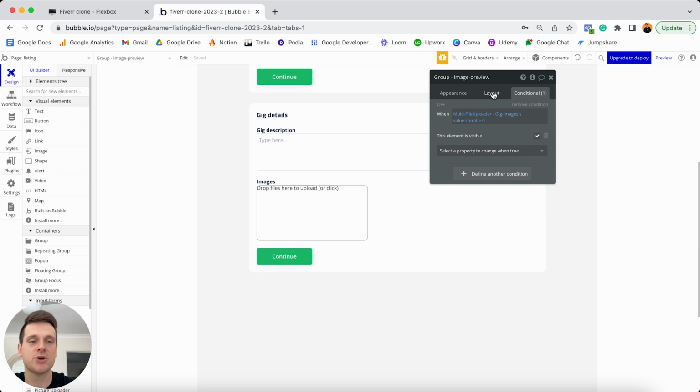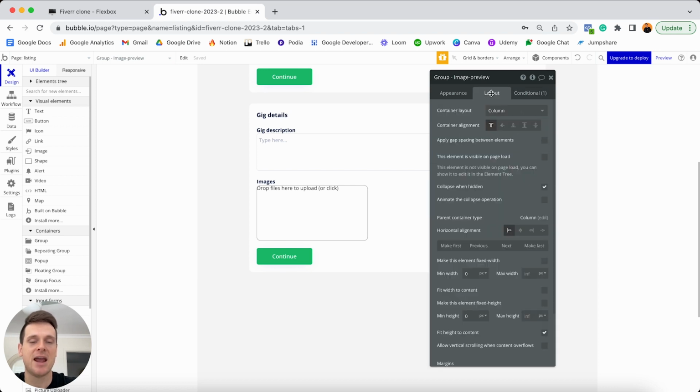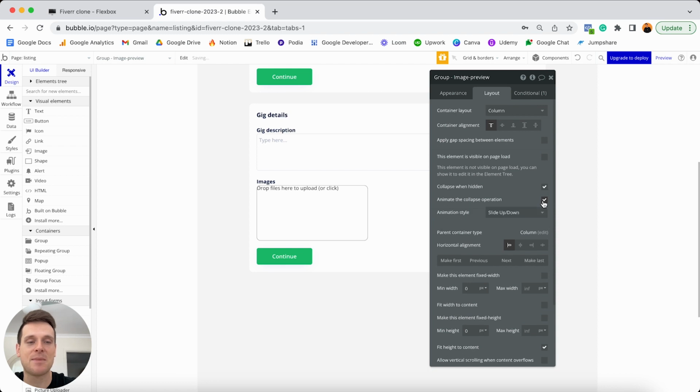Then I'll jump back into my layout tab. And if you remember how I mentioned that groups have some additional customization when it comes to hiding and displaying them, this is what I was referring to. Below our collapse when hidden checkbox, we also have this additional option to animate the collapse operation. I'm going to set this to be the slide up / down option. And when I run a preview of this in a moment, you'll see what this looks like.